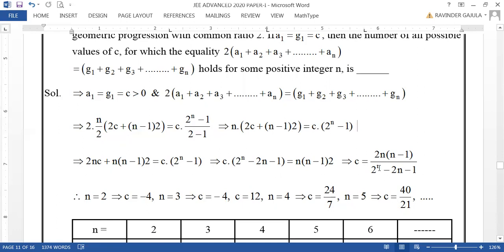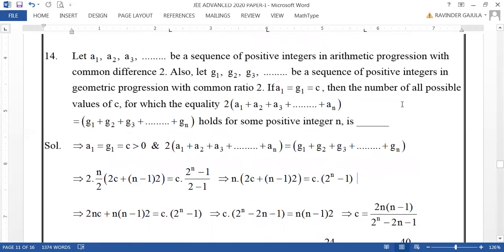Now, by trial and error, you can go for different values of n such that c is an integer, because it is given that the equality holds for some positive integer n. Then we need the number of all possible values of c. What is c here?